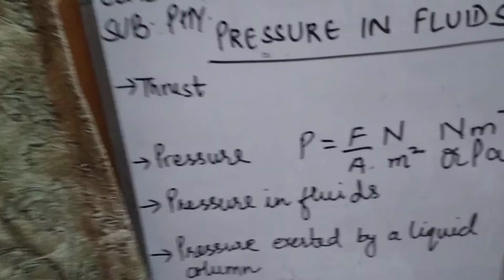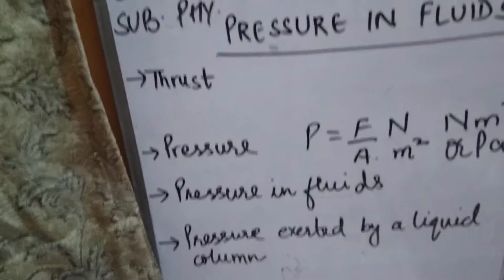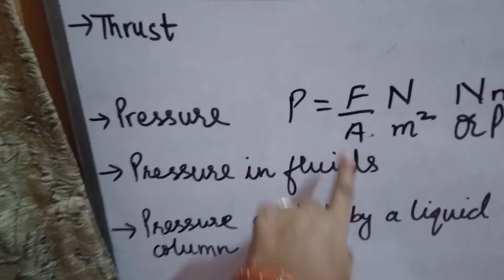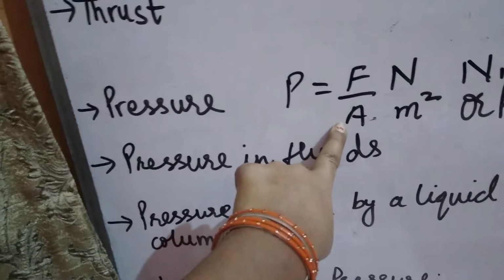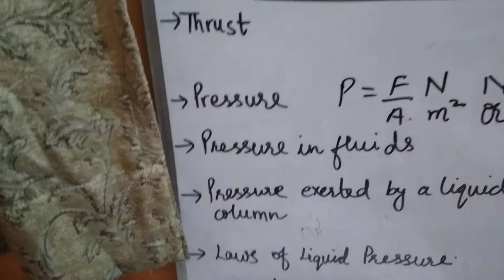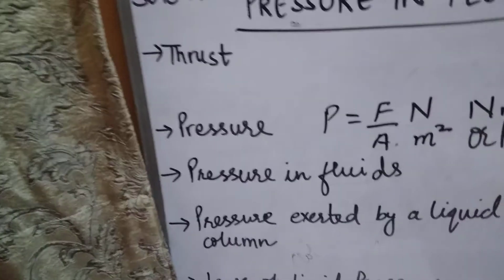What are the factors which affect the pressure? The pressure exerted on a surface depends on two factors. First of all, the area on which thrust is applied, and next is the magnitude of the thrust. Okay children, so